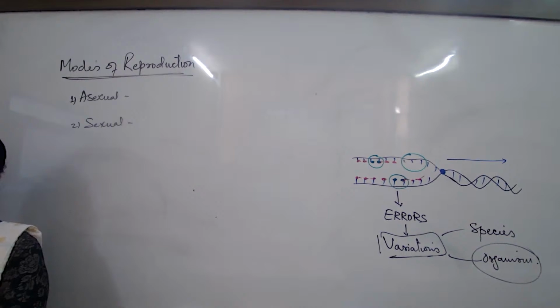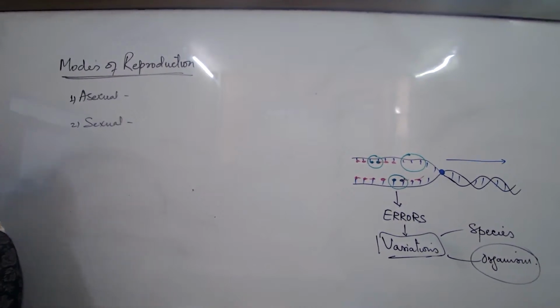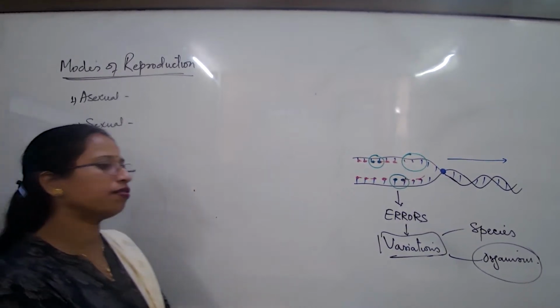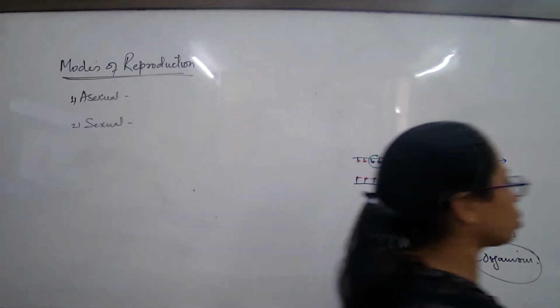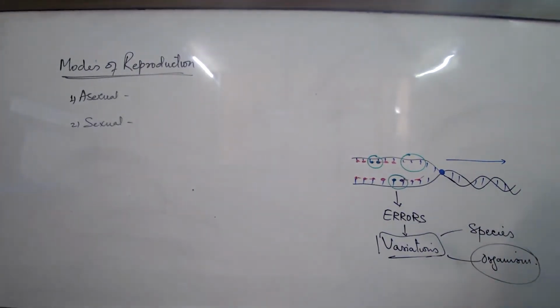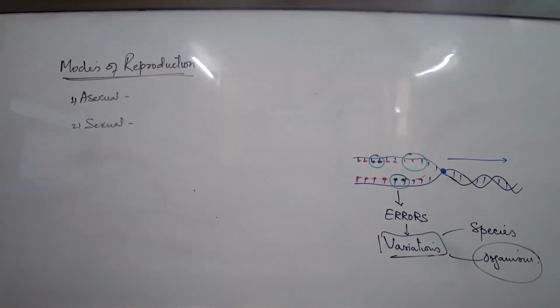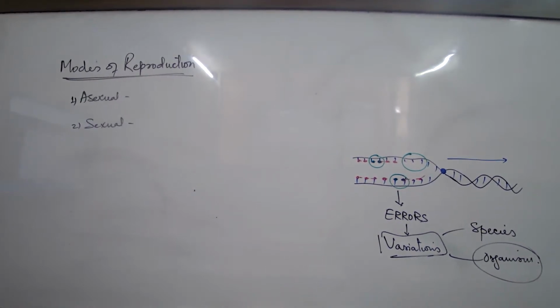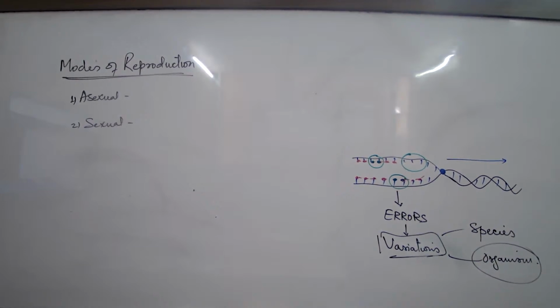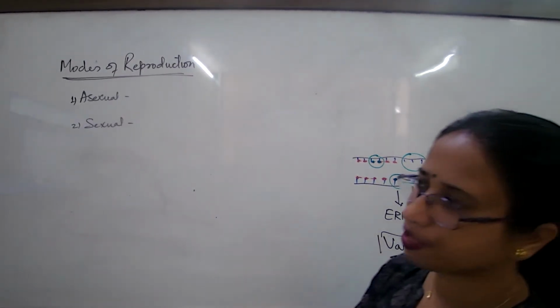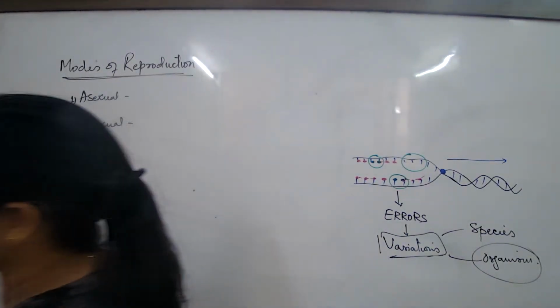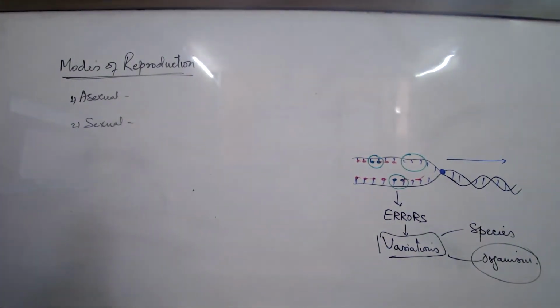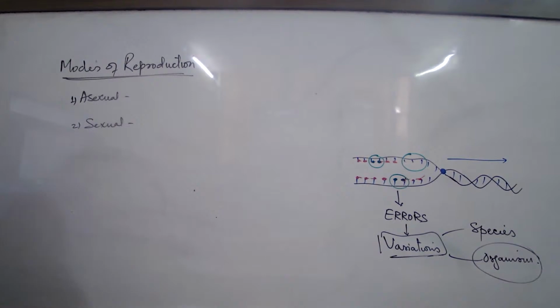Second point. Asexual reproduction does not involve formation of any specialized reproductive cells.